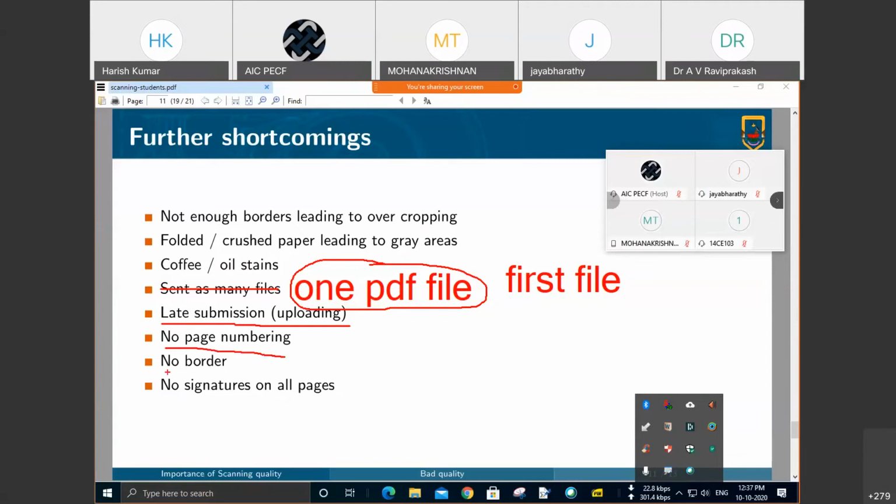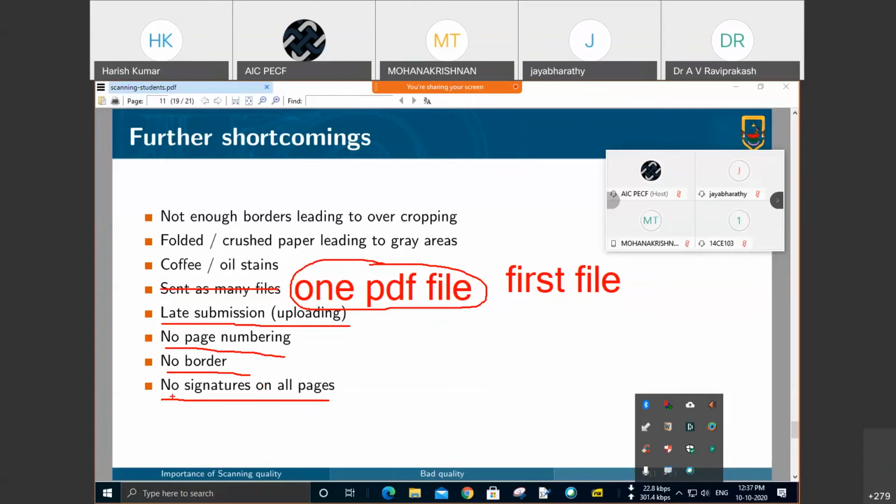Don't forget page numbering, don't forget to draw the border, don't forget to put your signatures. There is a possibility that you put the page number, the border, and the signature on all the pages, but all of a sudden somewhere in the middle, on one page, you forget to sign.